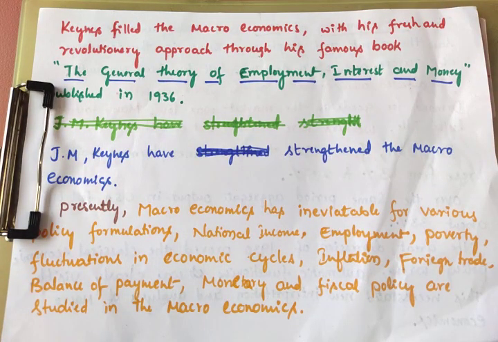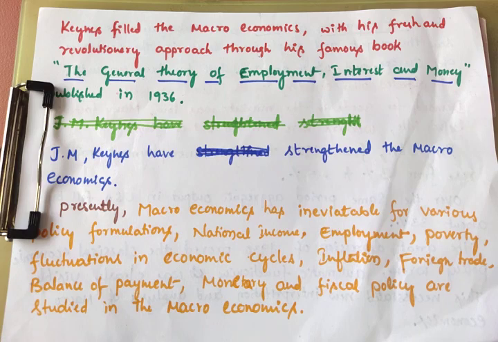So at the time of 1930 to 36, Keynes filled the macroeconomics with his fresh and revolutionary approach. He is called who? John Maynard Keynes. He is called a revolutionary economist, because when the economy started falling down, there was no demand for goods and services. Where there was no demand for goods and services, production was stopped. So many workers lost their jobs, and demand, output and employment levels were also low. So the unemployment situation increased from 3% to 25%. In this situation, it forced the introduction of a new economic policy, which was filled by Keynes.